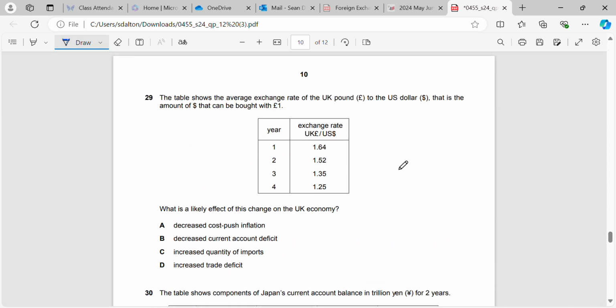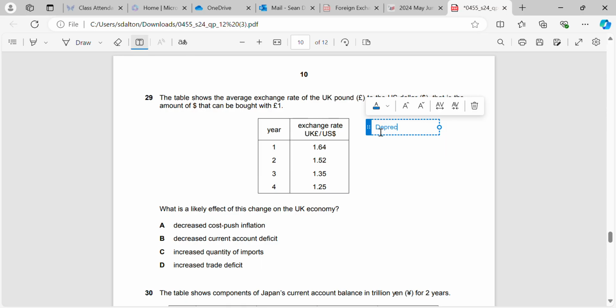Okay, the table shows the exchange rate of the UK pound to the US dollar. That is the amount of dollars that can be bought with £1. What is the likely effect of the change on the UK economy? So let's have a look at the table first, and we can see that the exchange rate of the UK pound to the US dollar is continually decreasing. So what does that mean?